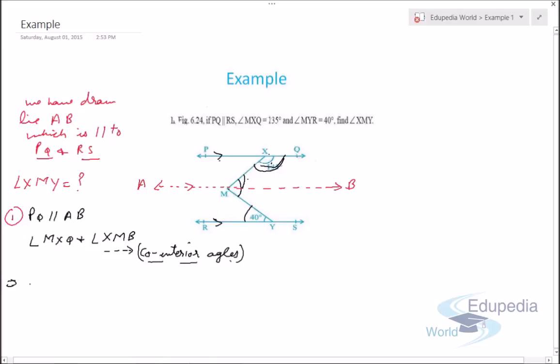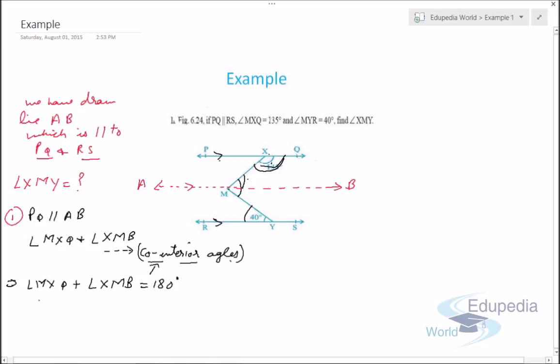So angle MXQ plus angle XMB will be equal to 180 degrees, because these are co-interior angles.